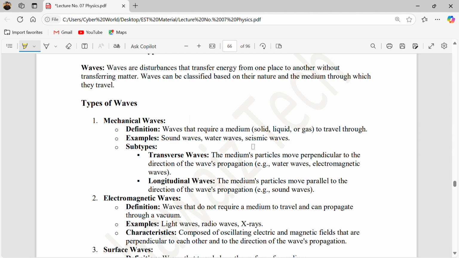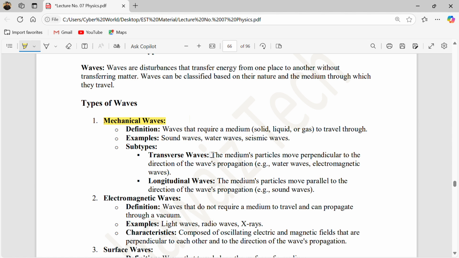All types of waves that need a medium to travel are called mechanical waves. The subtypes of mechanical waves are transverse waves and longitudinal waves. Both are mechanical waves and they require a medium to travel.